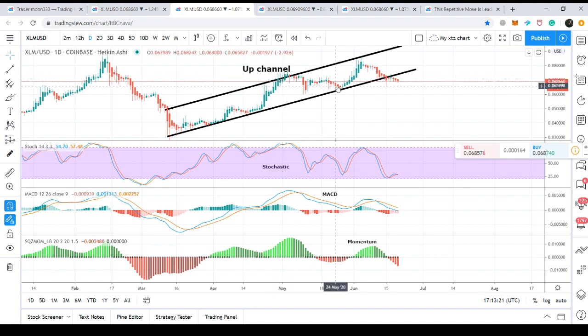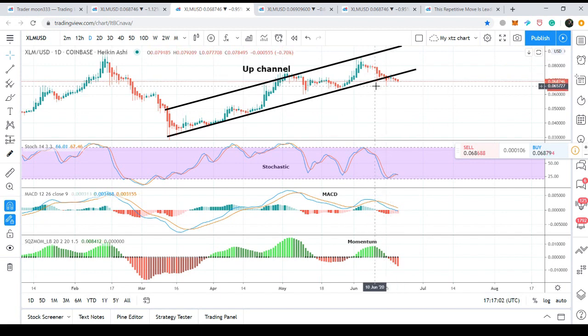Same thing happened here. When the price action moved to the support, we received the same signals and the price action moved up again. But what happened this time? When the price action dropped to the support here, first we received the stochastic bull cross and the MACD also turned bullish. But the momentum was ignoring the bullish signals that appeared by the stochastic and the MACD as well. And so far you can see the momentum is turning more and more strong bearish. Therefore, finally the price action broke down the support of the channel.